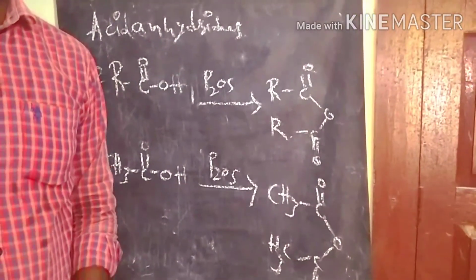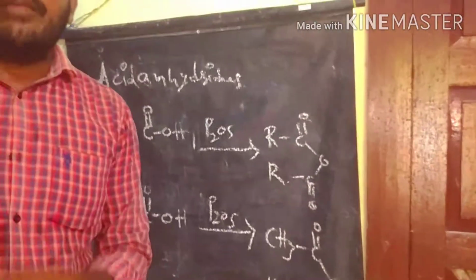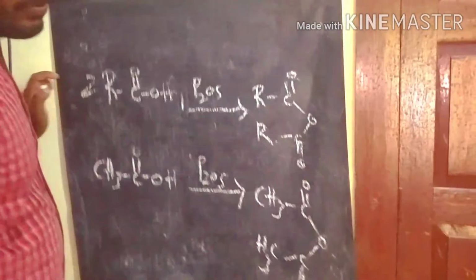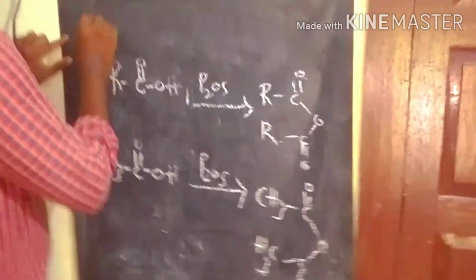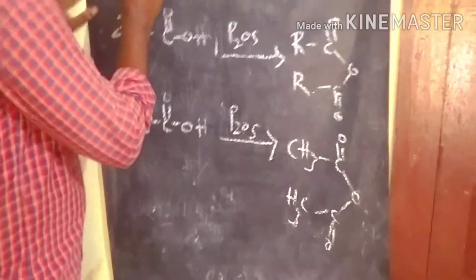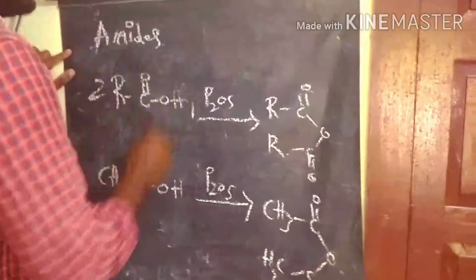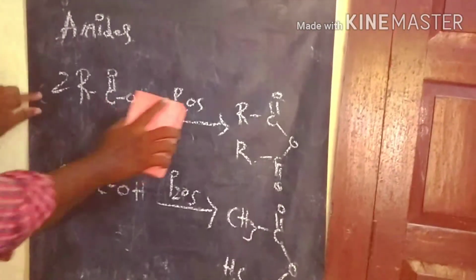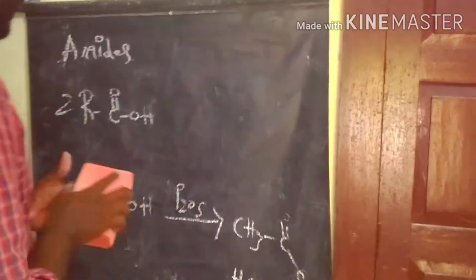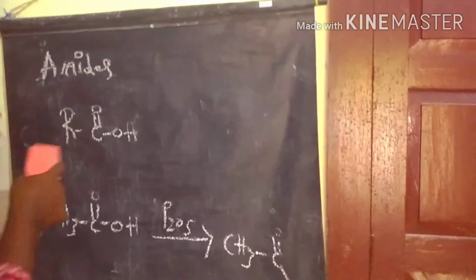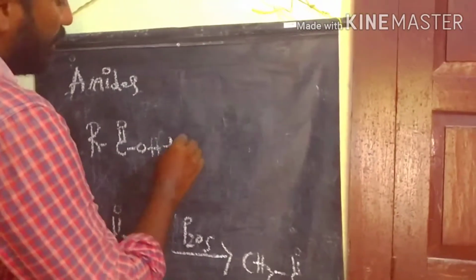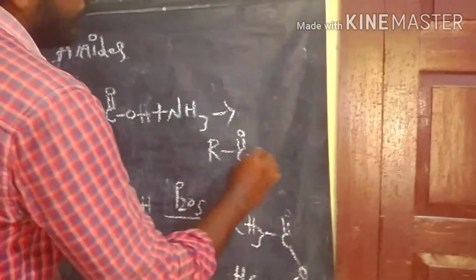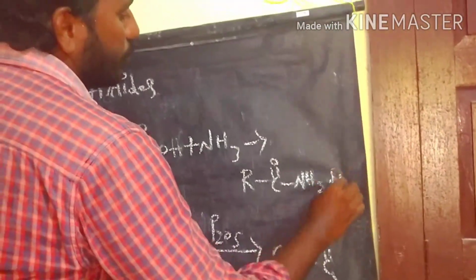Next we prepare amides from carboxylic acid. Amides are also one of the derivatives of carboxylic acids. This is also a very simple reaction. The acid reacts with ammonia to produce the amide. For example, 1 mole of carboxylic acid reacts with ammonia to produce the amide plus H2O.